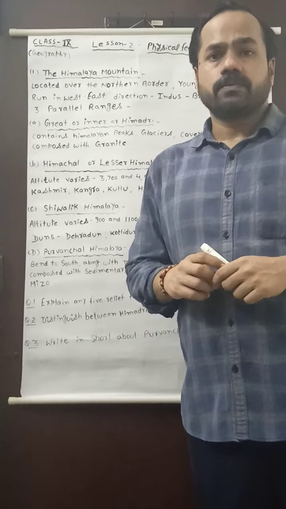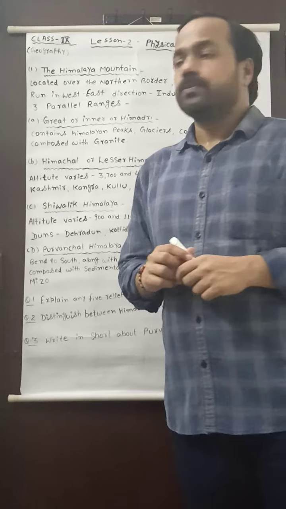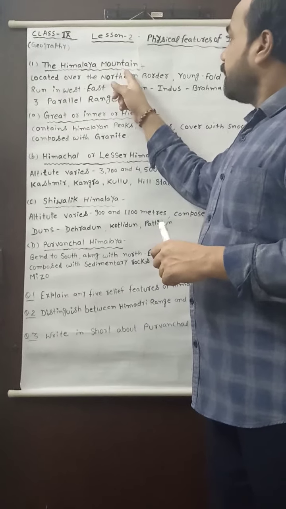In this video, I will discuss with you the Himalayan mountain.